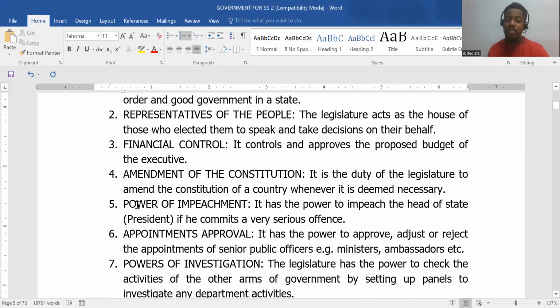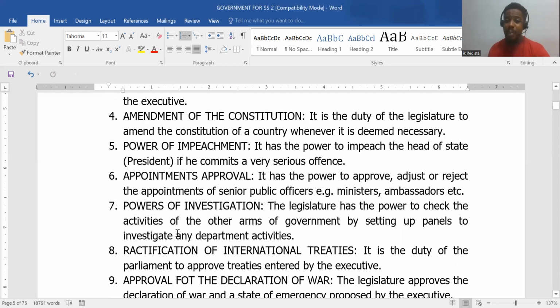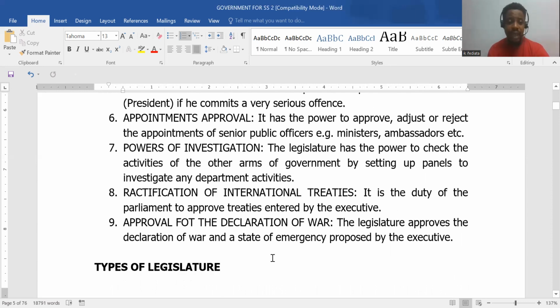They also have the power to amend the constitution, right? So the constitution has a procedure for its amendment, which most often starts with the legislature. They have the power and capacity to impeach the president if he commits any serious offense like treason, crime against the nation. They have the power to investigate government ministries and institutions, especially if there are issues that call for it, like misappropriation of funds and mismanagement, right? They ratify international treaties the executive government signs. They go through it and ratify it, and the likes.